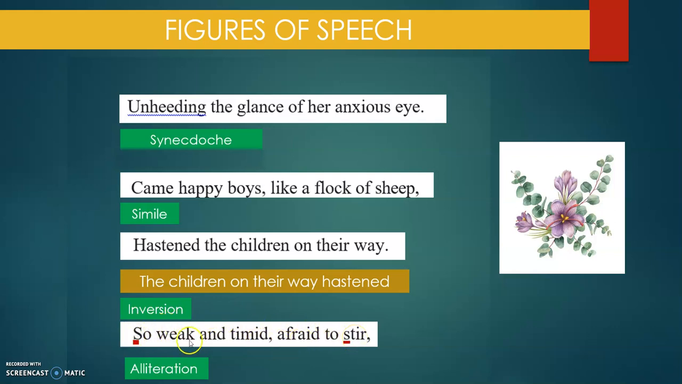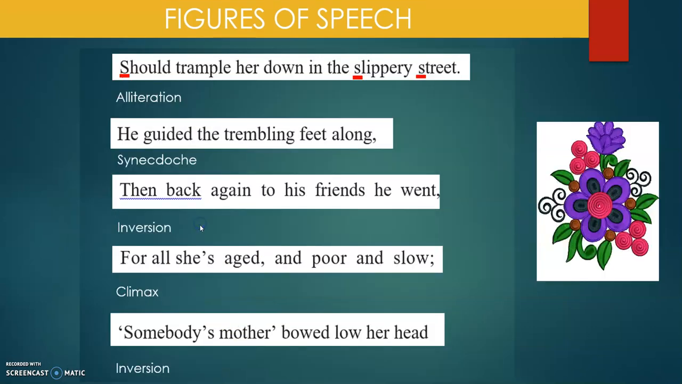So, weak and timid, afraid to stir. Now, what is repeated here? If you see, the alphabet is repeated. S, S. So, when an alphabet is repeated, it is known as alliteration. A for alphabet, A for alliteration. Remember that way I said? When the word is repeated, it is known as repetition. Should trample her down in the slippery street. Here again the alphabet is repeated. So what will it be? Alliteration.